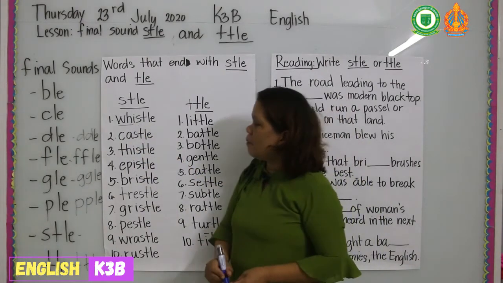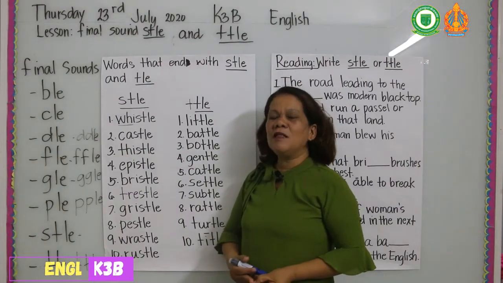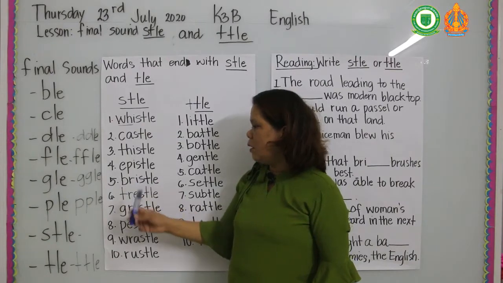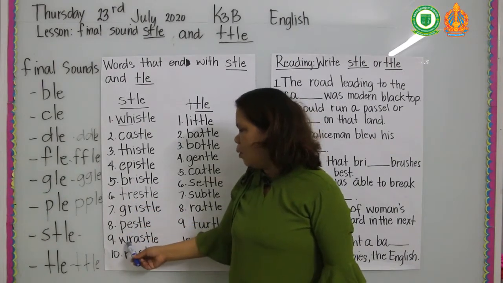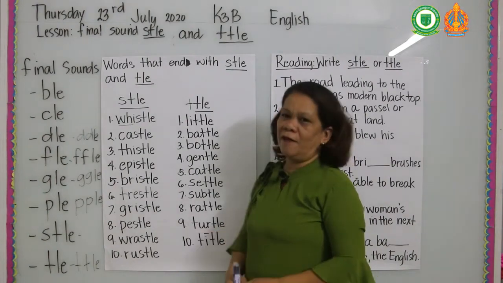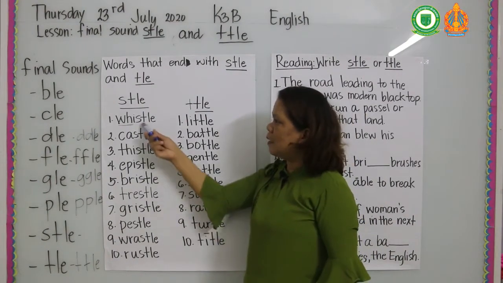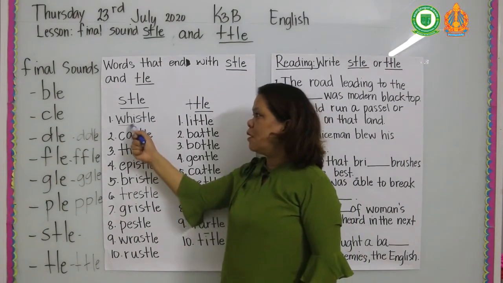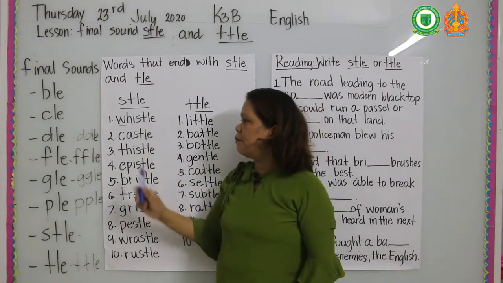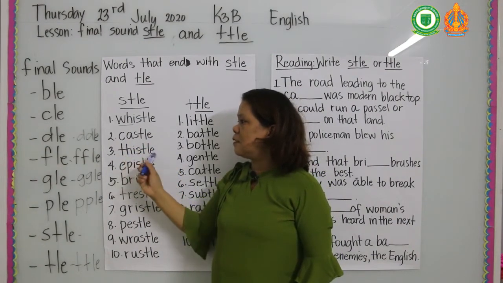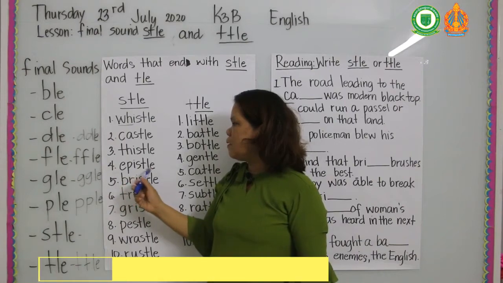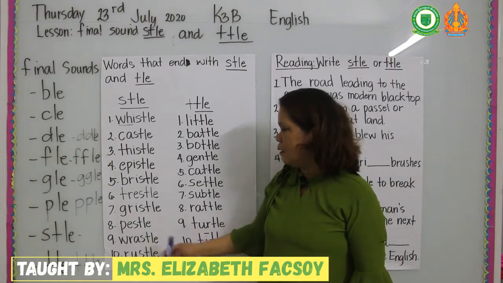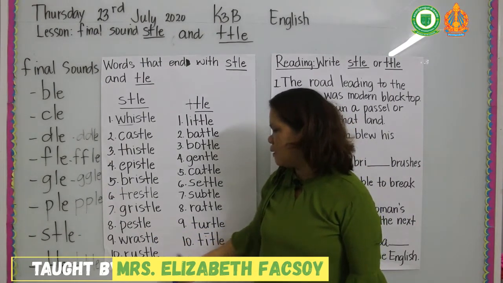Again, remember the words with consonant blends. As I have given you before, it is the beginning sound, wh. Whistle, castle, thistle, epistle, bristle, drizzle, grizzle, pistol, rustle, and rustler.